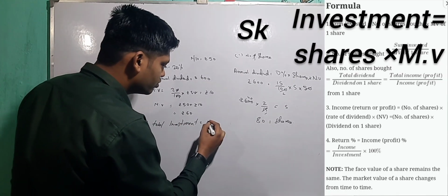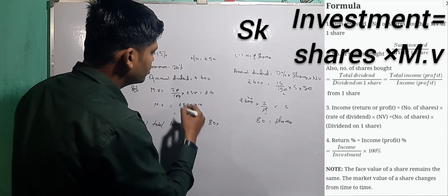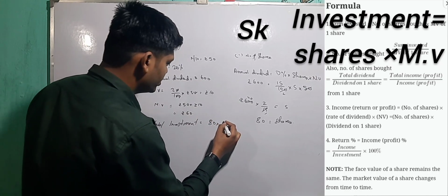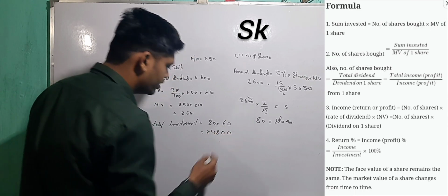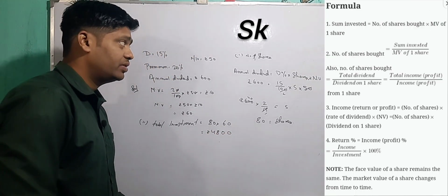So number of shares is equal to 80 we have got, and market value also we got, how much? 20 rupees. No, sorry, 60 rupees. So 6 8 is 4800. So 4800 is the total investment which has been done by this person.